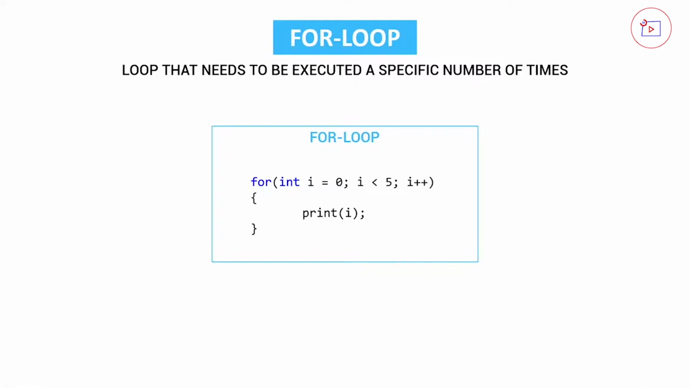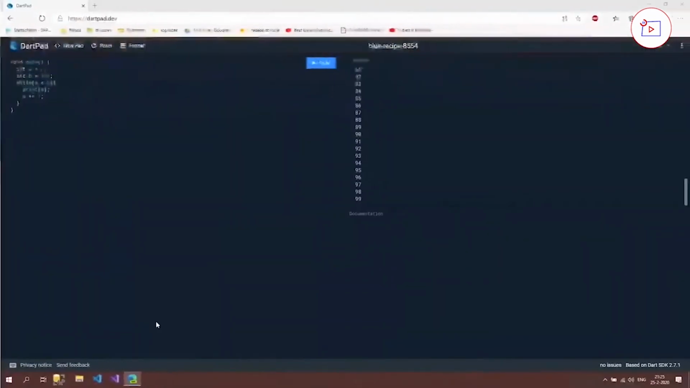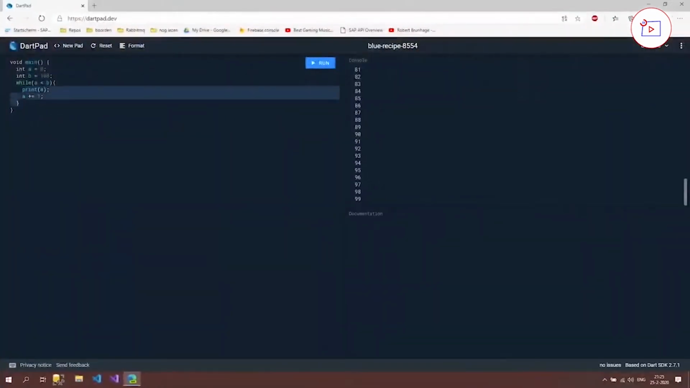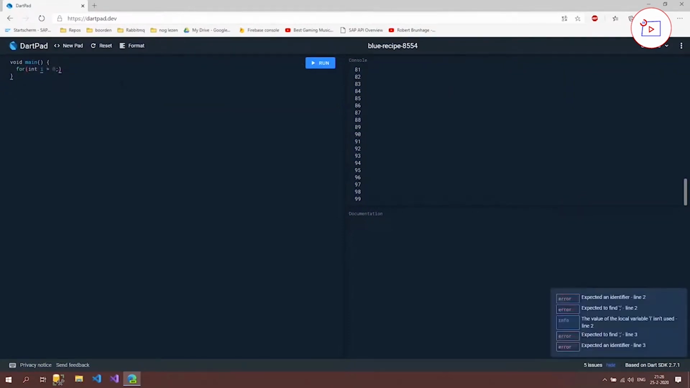So then let's jump to our code and let's implement this for loop so we can see what it does. We're going to delete this code and we're going to say for, we're going to define the init, which is going to be int e is 0. Then we're going to say that e is lower than 100. Then e++.